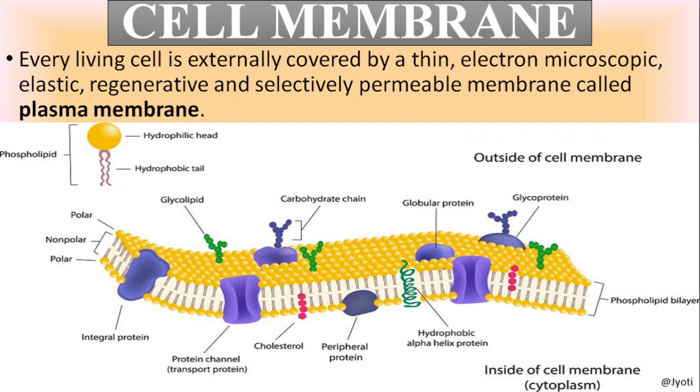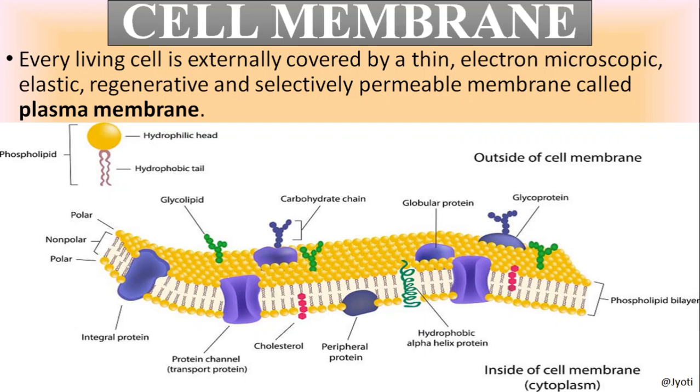And the most important feature of this membrane is that it is selectively permeable. Selectively permeable means the membrane can allow only some selected substances to pass through it, or the transport of only selected substances can take place through this membrane. That's why it is called selectively permeable.